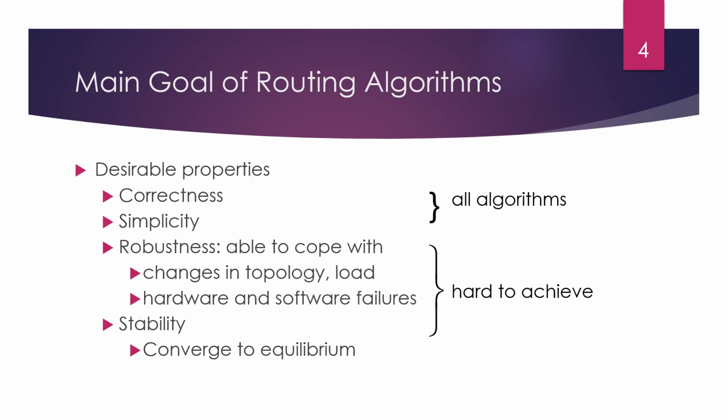So what are the main goals of a routing algorithm? The first one is correctness. Routing should be done correctly so that the packet reaches the proper destination. If routing is not properly done, we can't send the data to the proper destination. The next one is simplicity. Routing should be done in a simple manner so that the overhead is as low as possible.